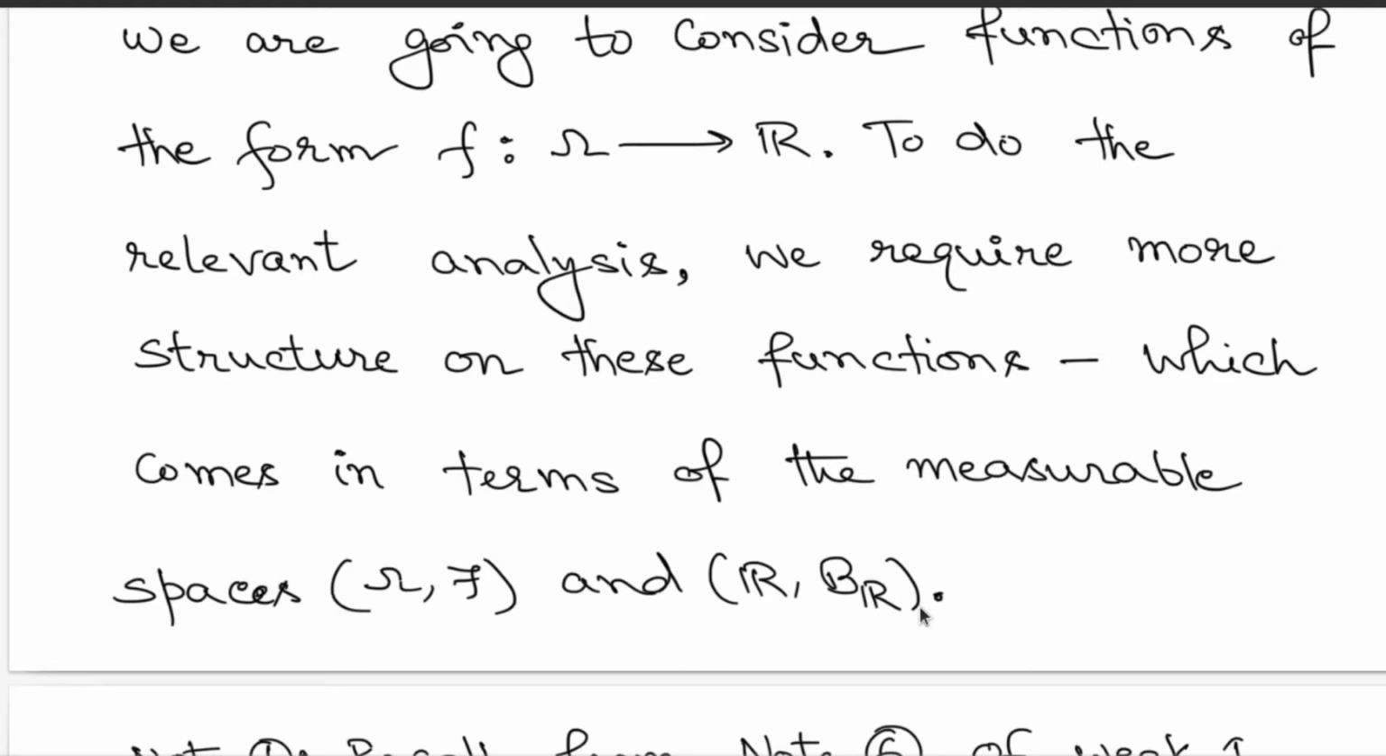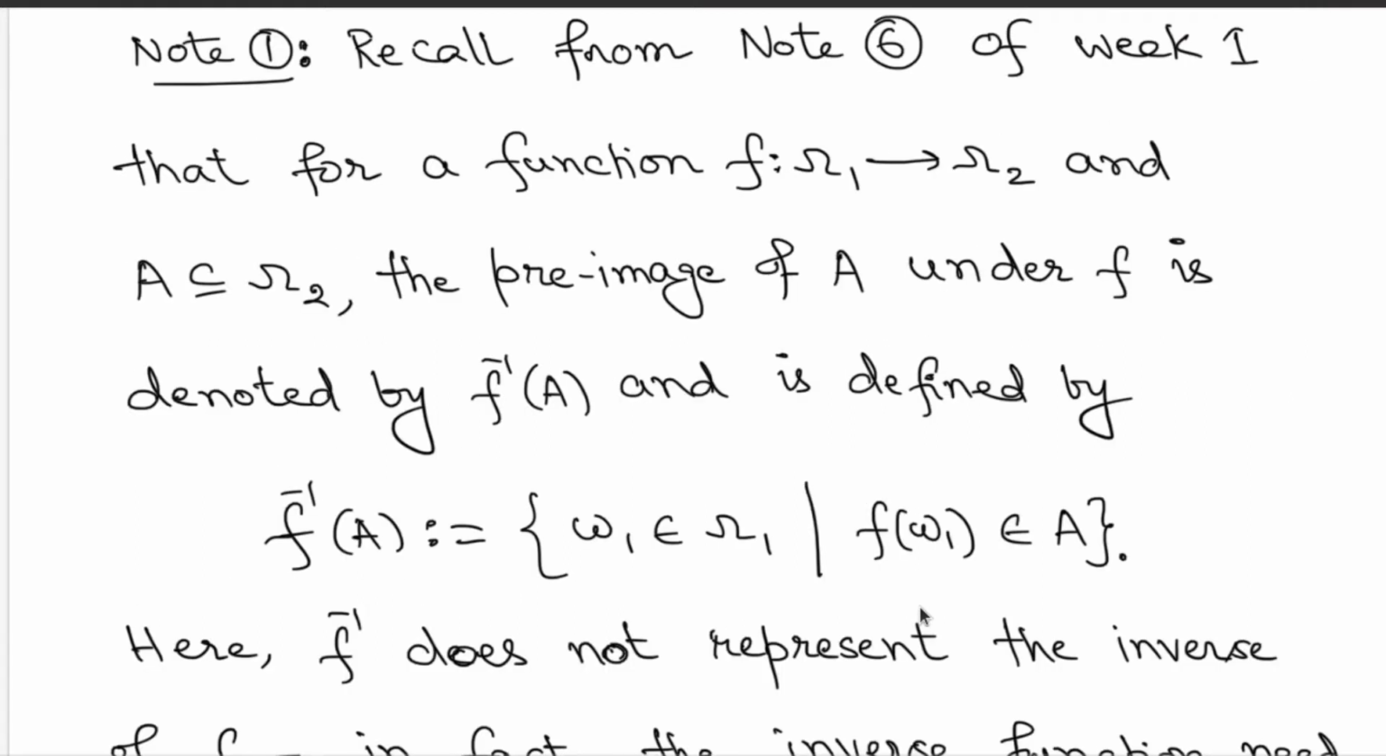So with this in hand, we are going to look at certain specific structures of these functions f. We are not going to look at arbitrary functions f. So recall from note 6 of week 1 that for a function, which we can consider now a general function, mapping from a domain space omega 1 to a range space omega 2, where omega 1 and omega 2 are some non-empty sets, and you look at an arbitrary function defined on top of that. Now if you fix a subset A of omega 2, the range side, then you can define the pre-image of this set under the function small f.